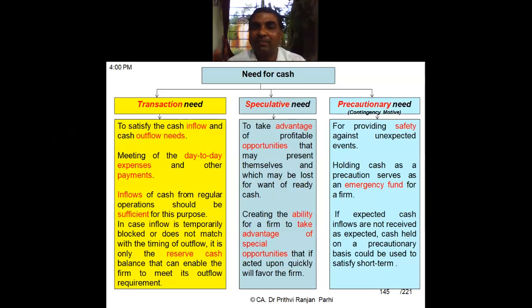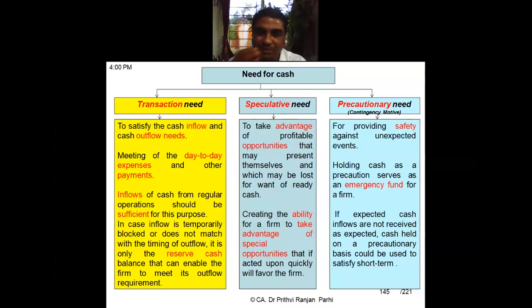Because in case I get some opportunity, suppose on the way you found a very interesting, very useful book, which normally costs 500, but today at some discounted price it is available at 200 rupees. So this is a unique opportunity. Only when you have that cash can you take advantage of this opportunity. This particular need, this particular motive, is called the speculative need. So some cash balance is maintained to meet this speculative motive.